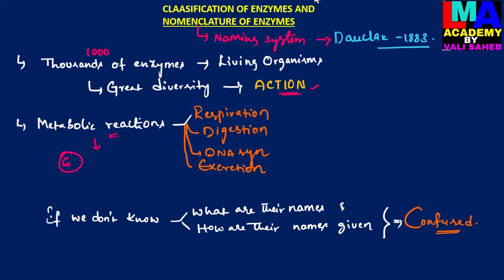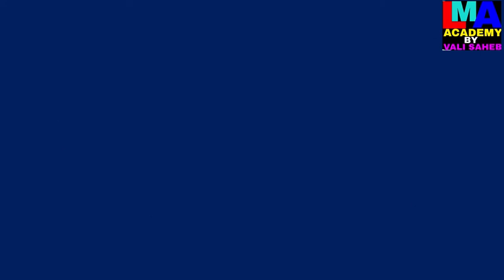The naming of enzymes can be done in three ways. They are on the basis of substrate, on the basis of reaction, and on the basis of a combination of both substrate and reaction.